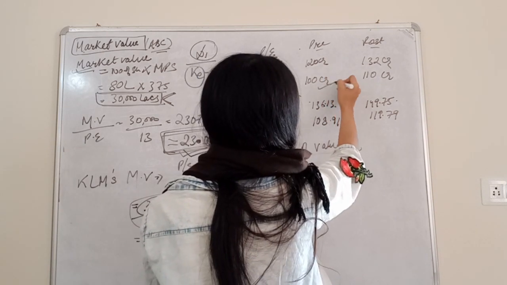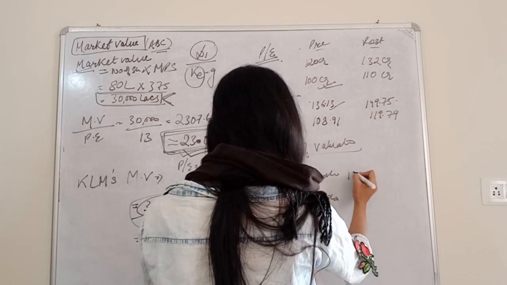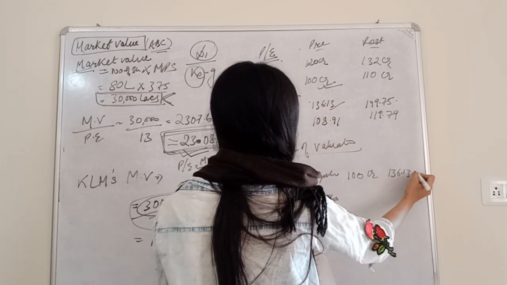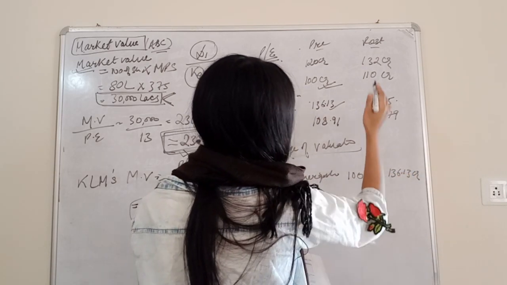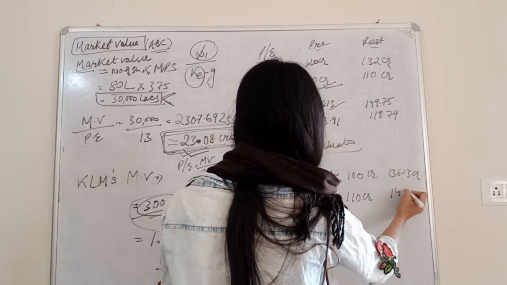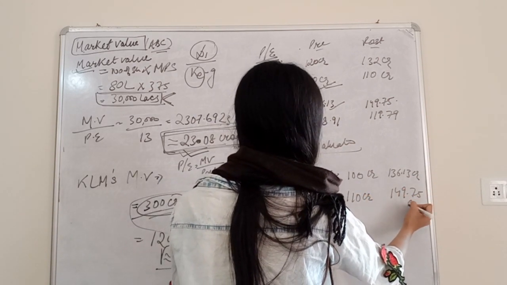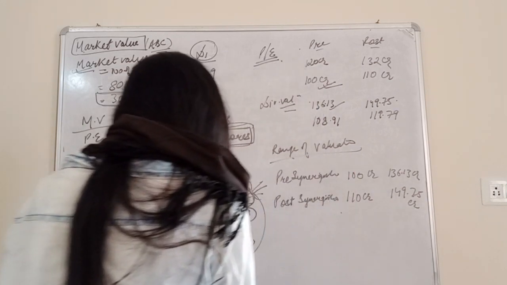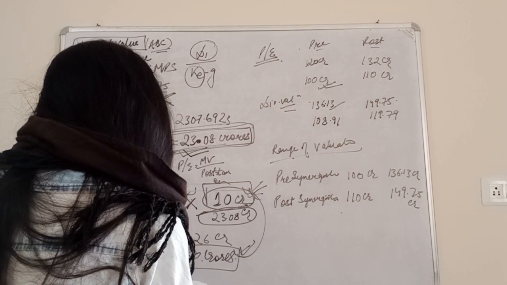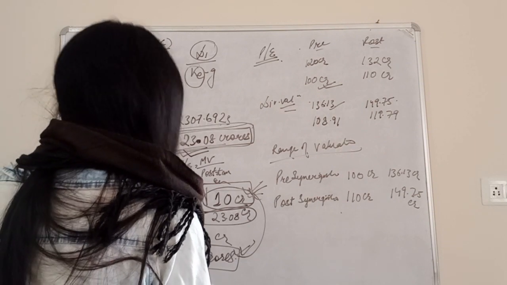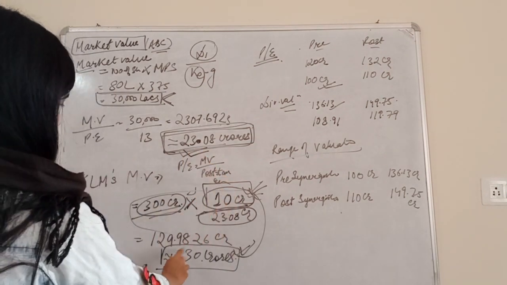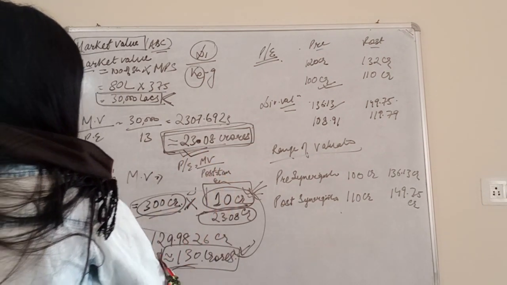For pre, 100 to 136.13 crores, and for post it comes out to be 110 crore to 149.75 crores. The market value has been 130 crores. Fine. Here we have got to 130 crore, the market value of KLM.